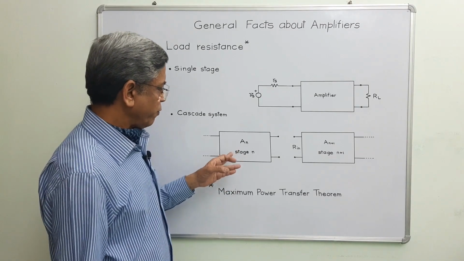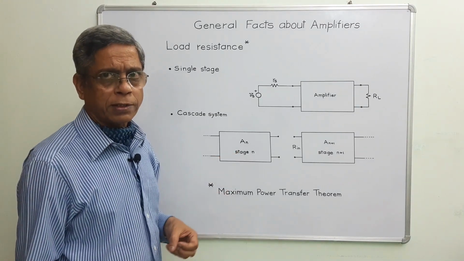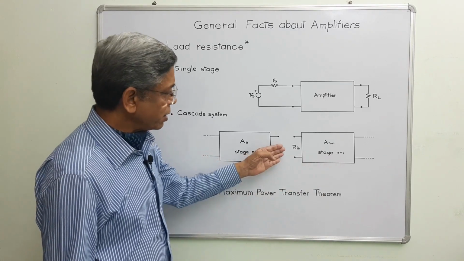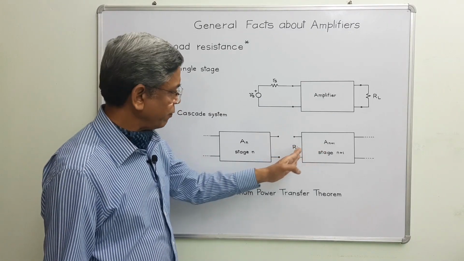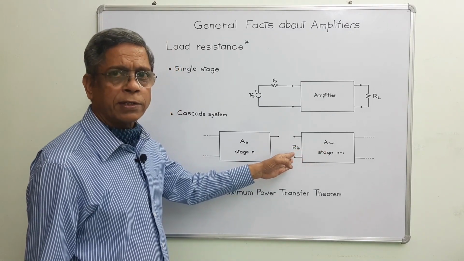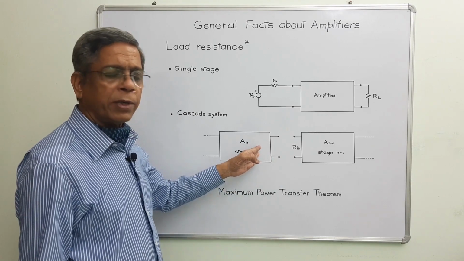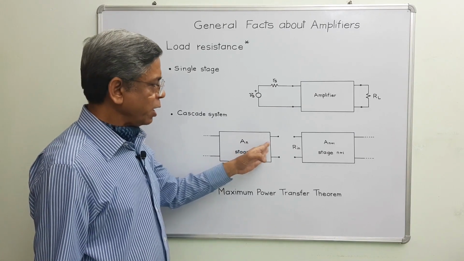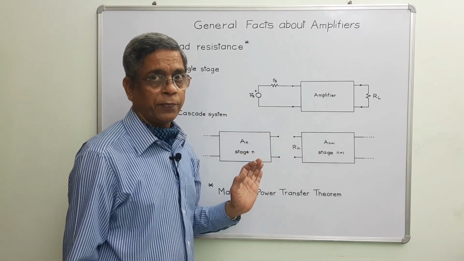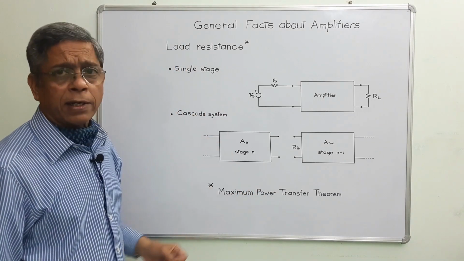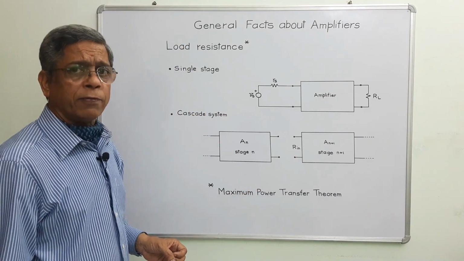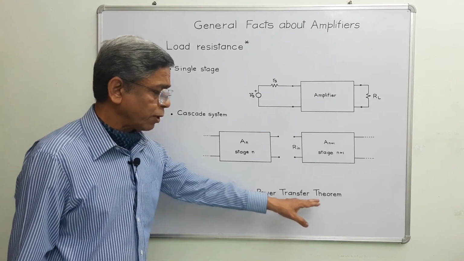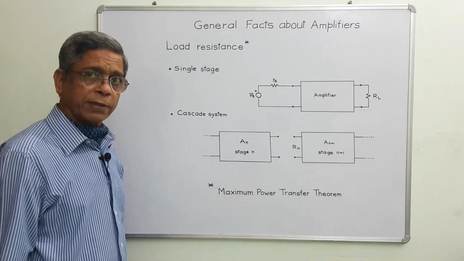Suppose we need, for stage N, the output resistance, and this is stage N plus 1. Technically speaking, the internal resistance of this amplifier, which is Rin, should be the load resistance for this amplifier. I mean, the load resistance of this amplifier should be the input resistance of the succeeding amplifier. And these are the techniques to connect load resistances, and we have to consider a very important theorem called the maximum power transfer theorem for impedance matching in these types of cases.